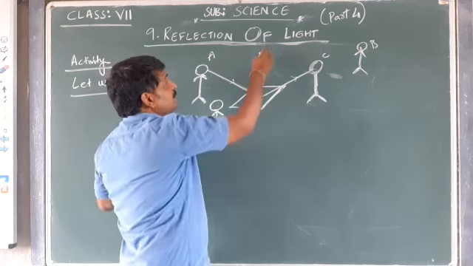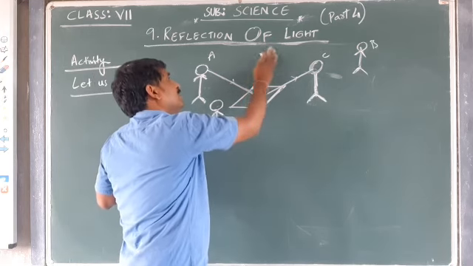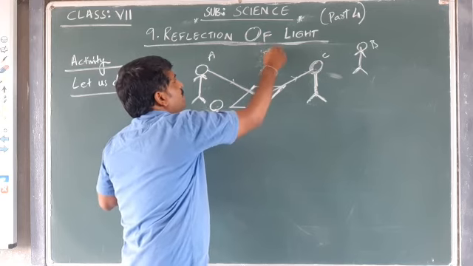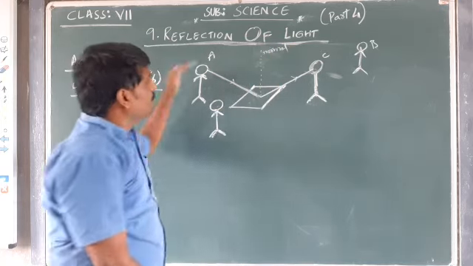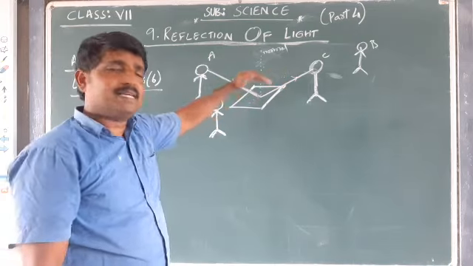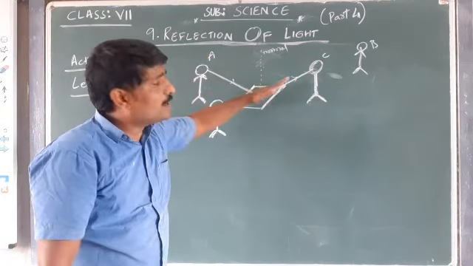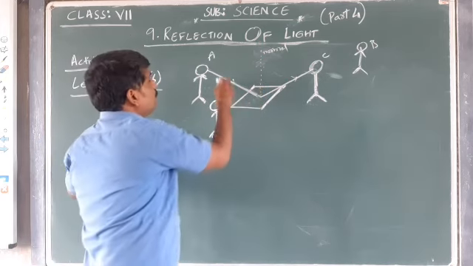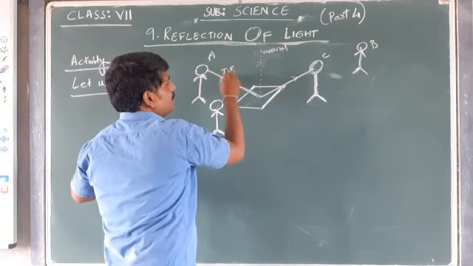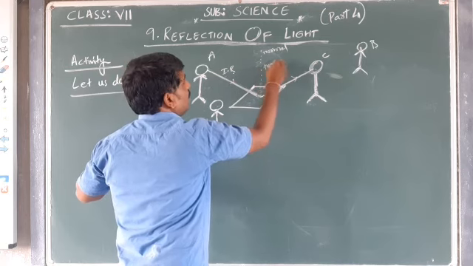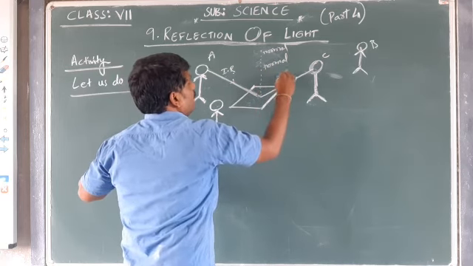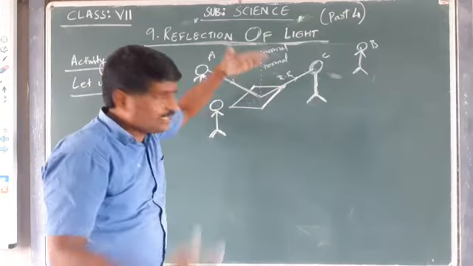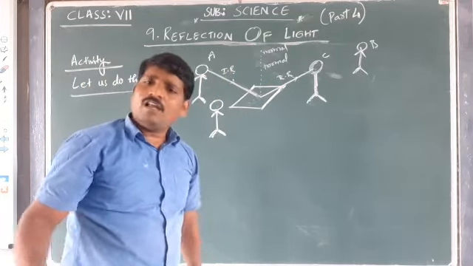And if you imagine a perpendicular line to the mirror, which we call the normal, try to understand. If you imagine a normal, exactly perpendicular, what we notice is that the incident ray, the normal and the reflected ray will all be in the same plane. So in which plane, in which surface, all will be in the same plane.